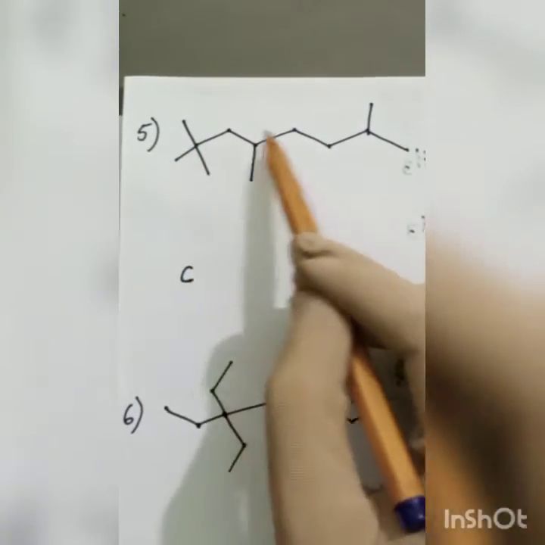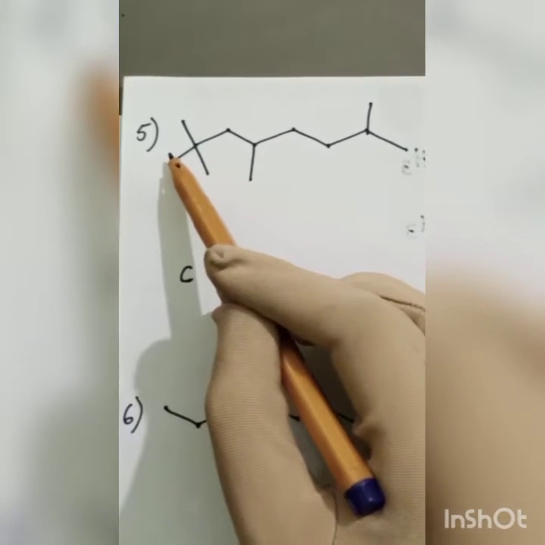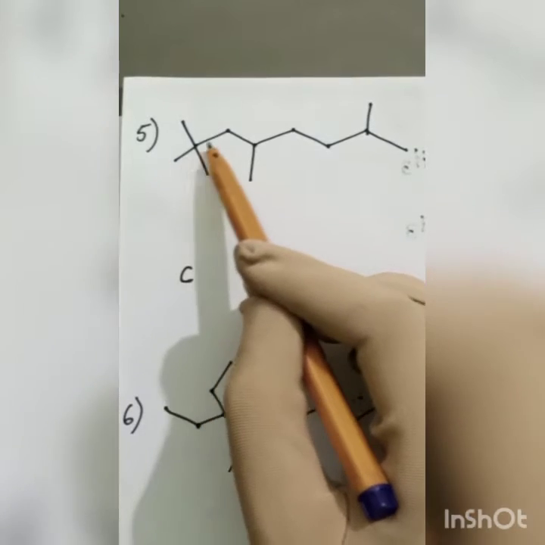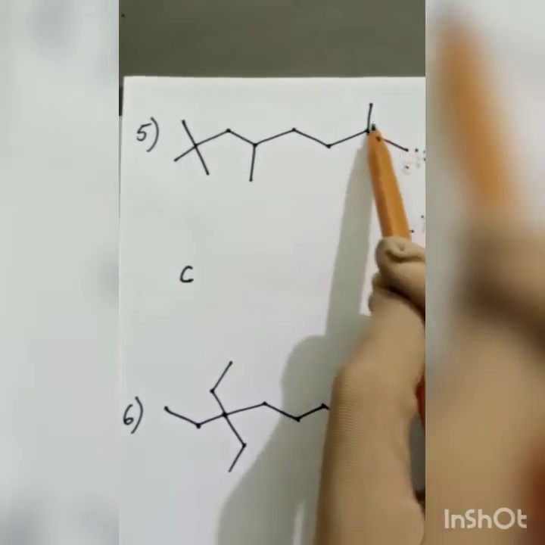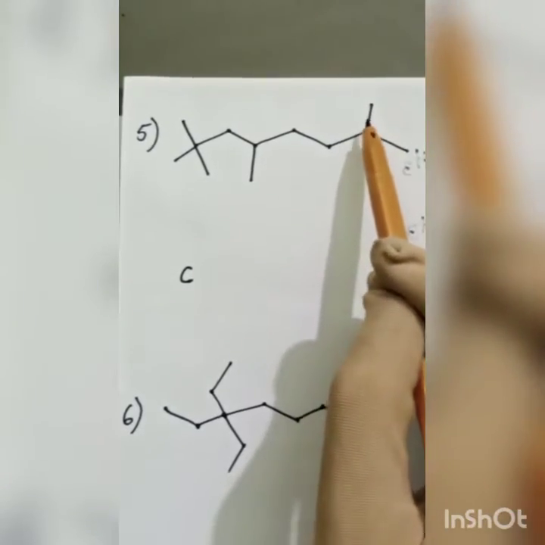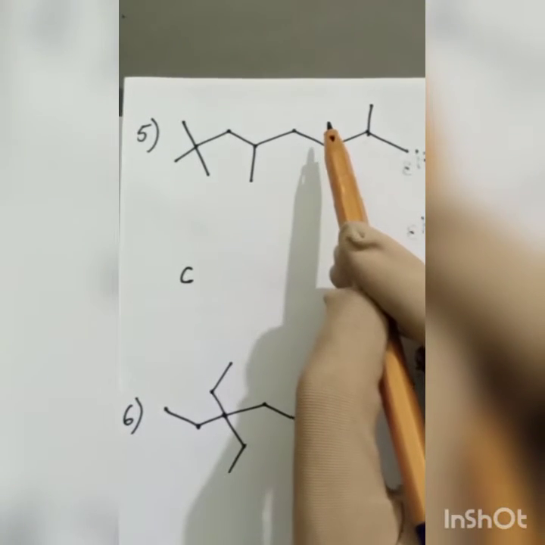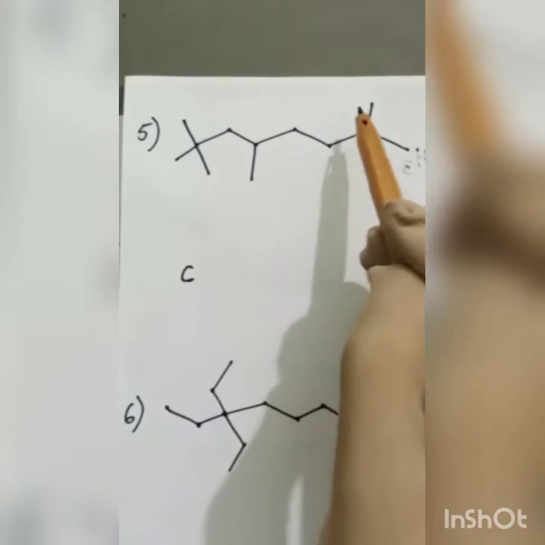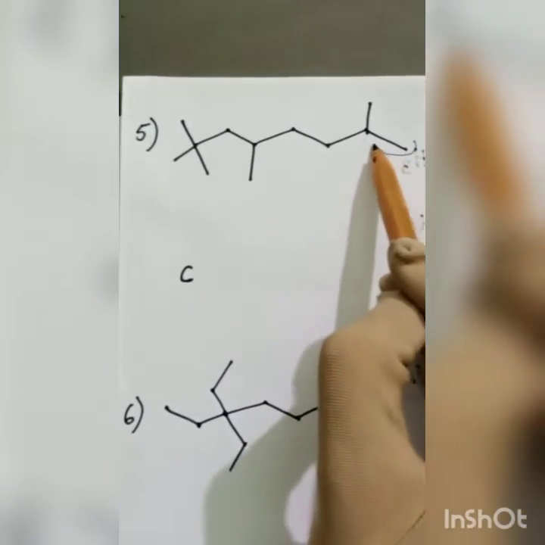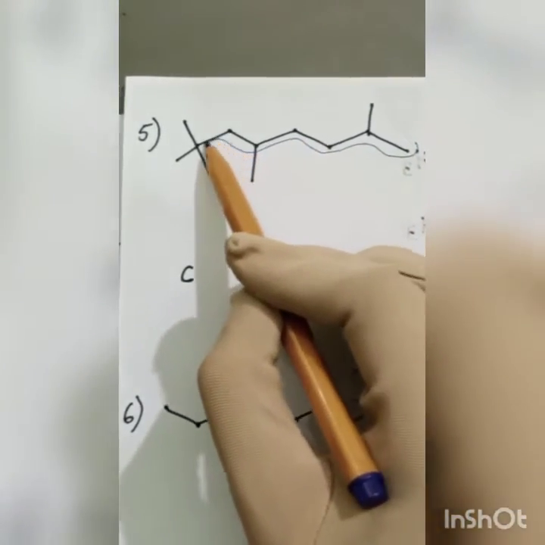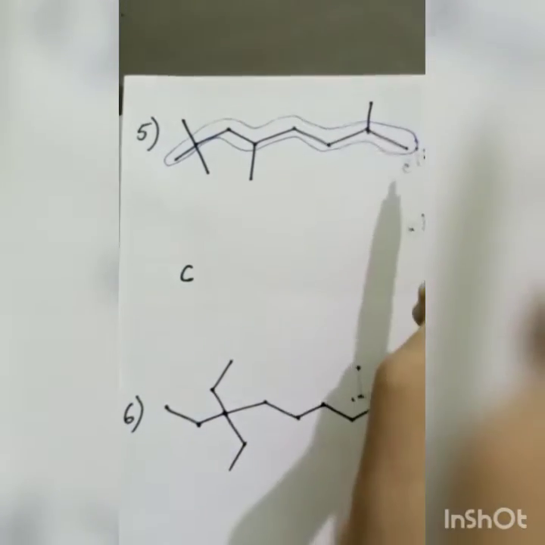So I can select any one of these. Or there is another possibility too, that I select this portion. Again, if I select this or this, I will have 8 carbon atoms. So the maximum number of carbons we can have in our longest chain is 8. So I select this portion as my longest chain. Okay, this is my longest chain.